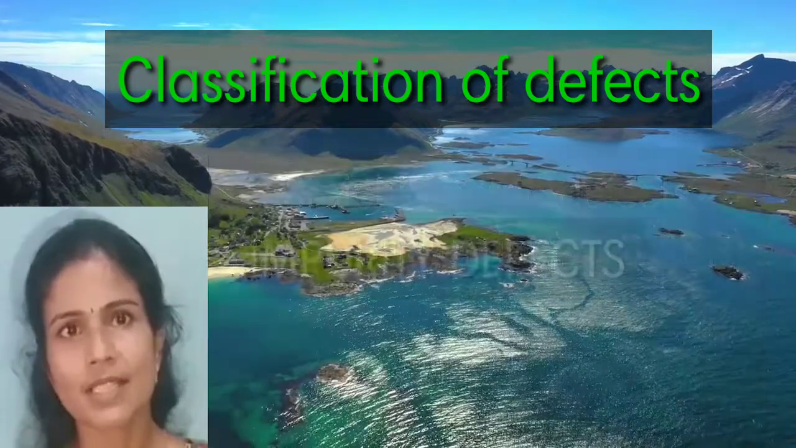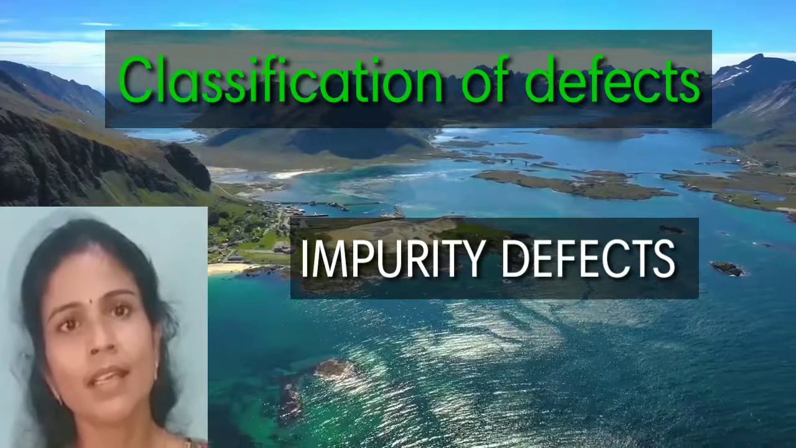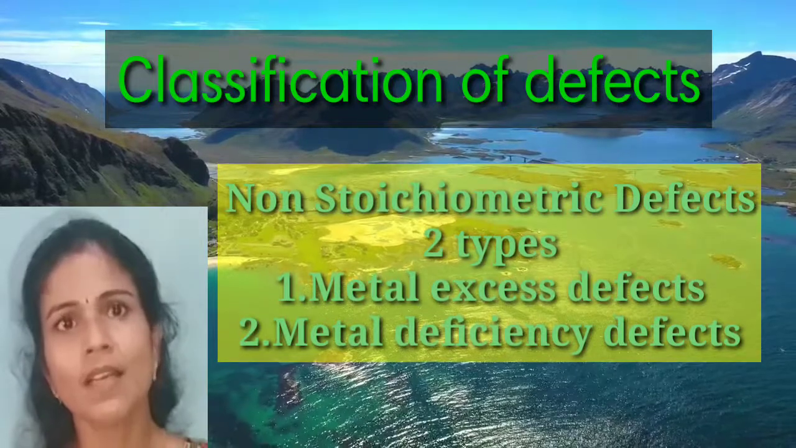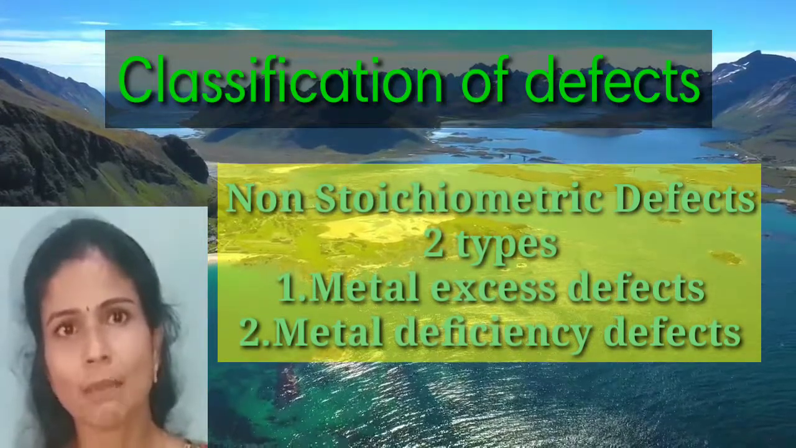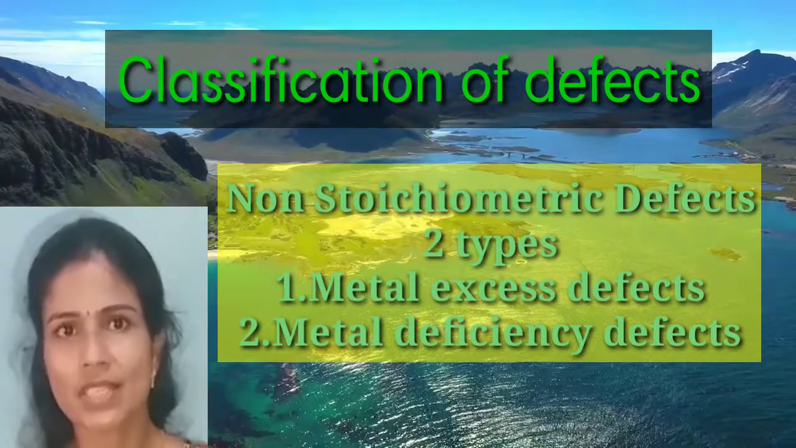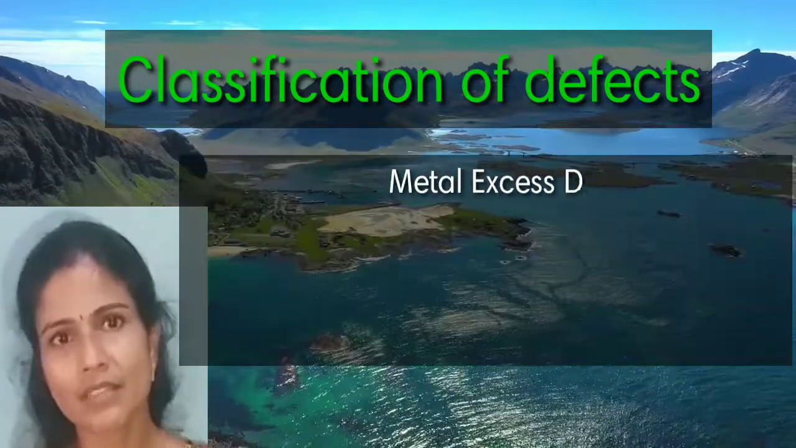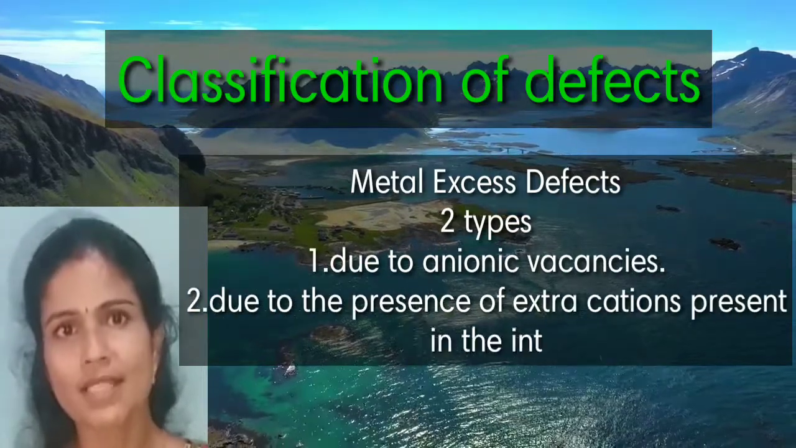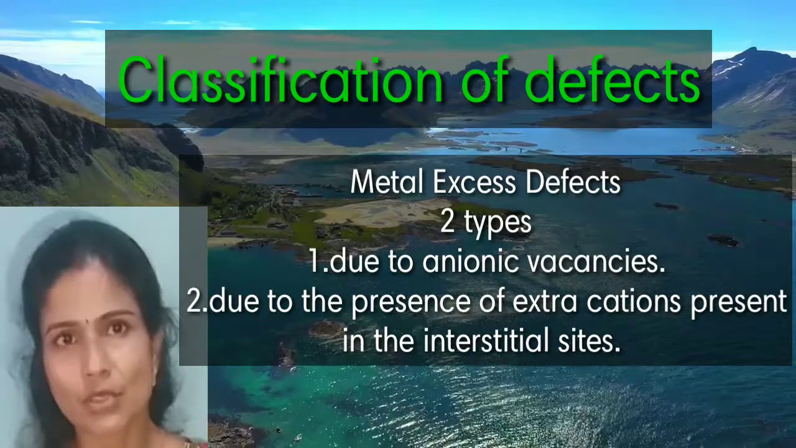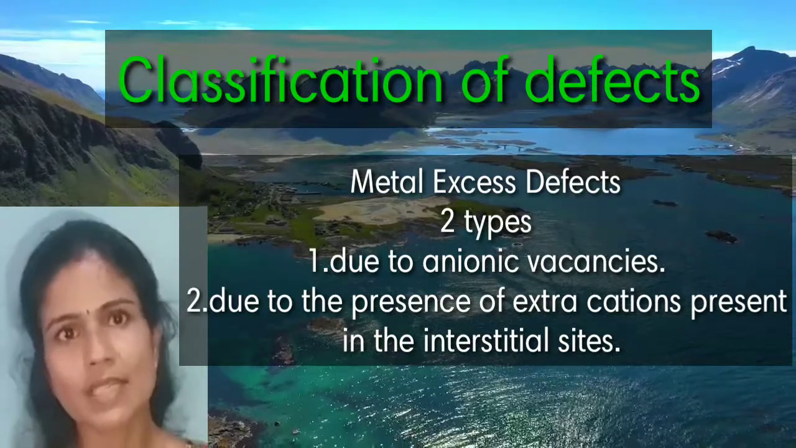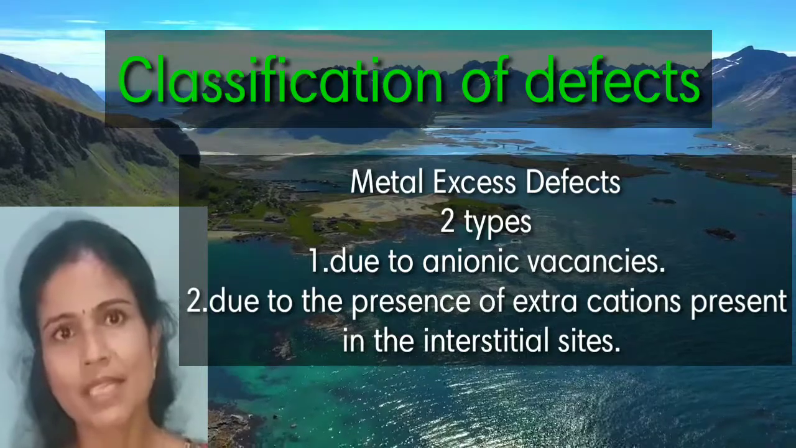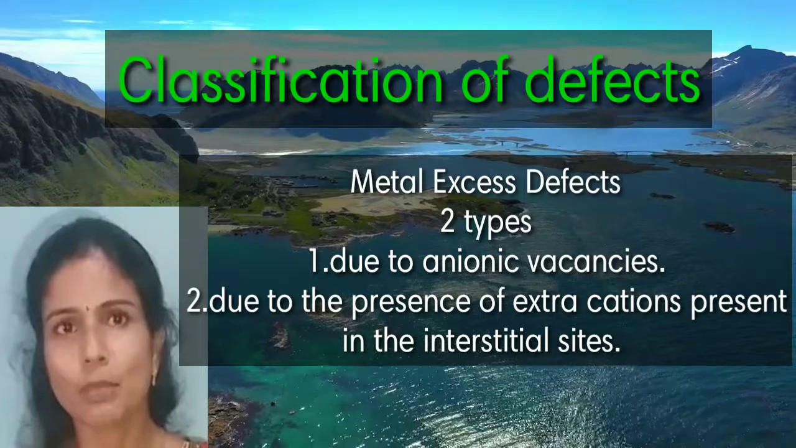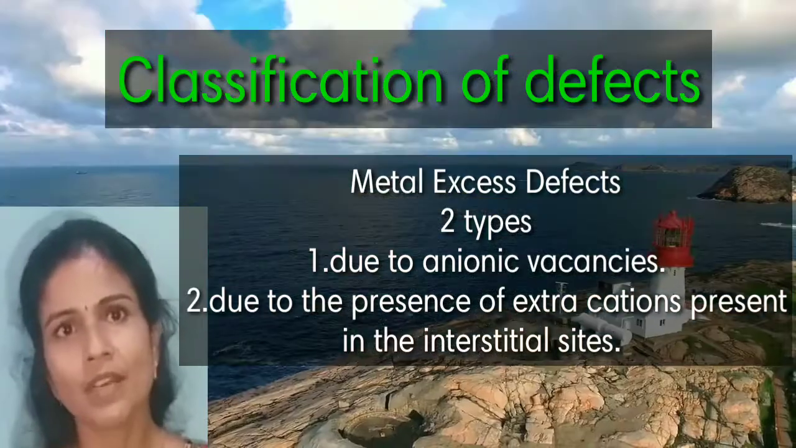Then next we discussed impurity defects. Then the last one is non-stoichiometric defects. These non-stoichiometric defects are classified into two types, metal excess defects and metal deficiency defects. Then these metal excess defects are again classified into two types: metal excess defects due to anionic vacancies and metal excess defects due to the presence of extra cations in the interstitial positions. Then for metal deficiency defects, there is no classification. So these are the important points included in this topic of defects of crystals.